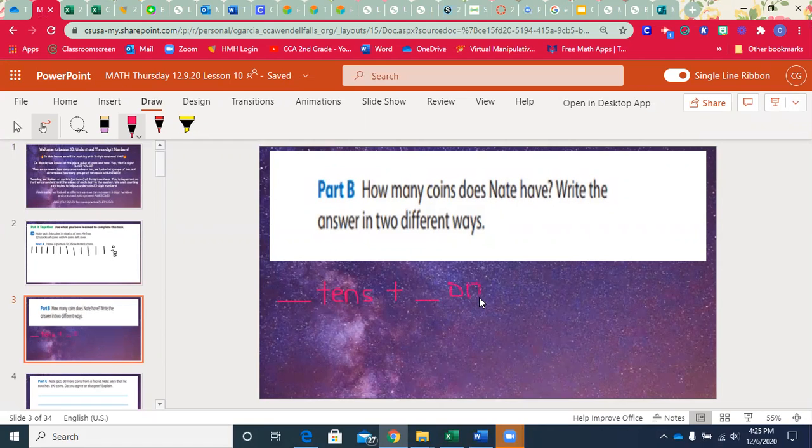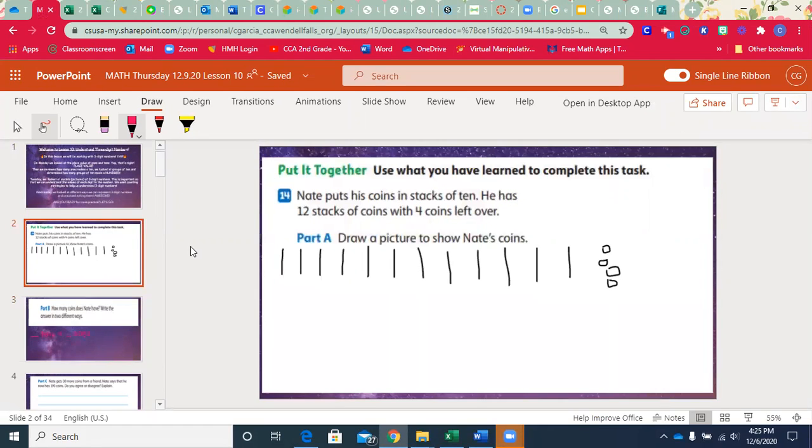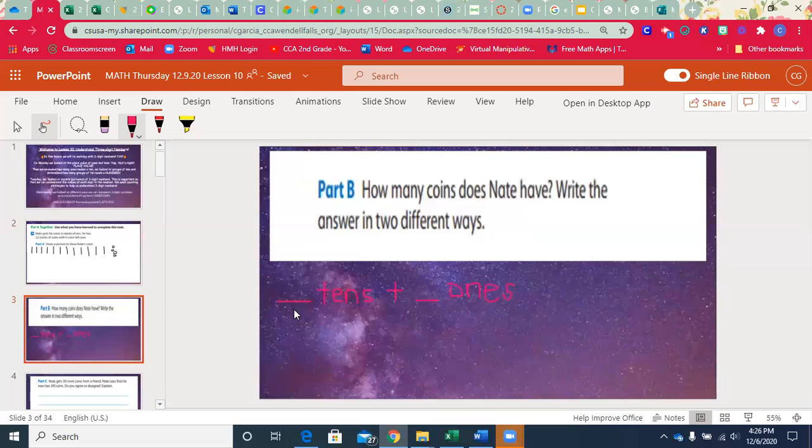So we could do this. We could figure out how many 10s and how many 1s. And I didn't put hundreds because that's not the information in the problem, right? It doesn't say anything about stacks of hundreds or groups of hundreds or doing something with the groups of 100. It just says 12 stacks of 10. So I could say a number of 10s plus a number of 1s.